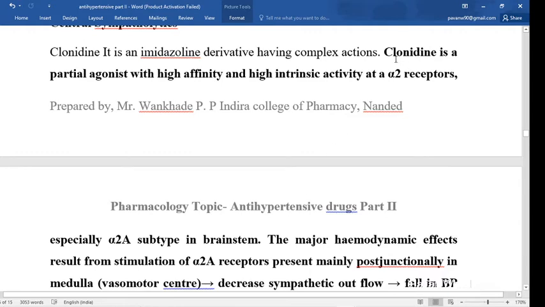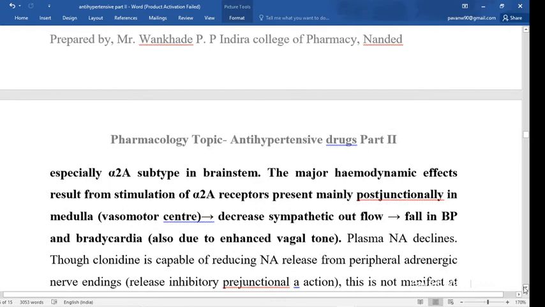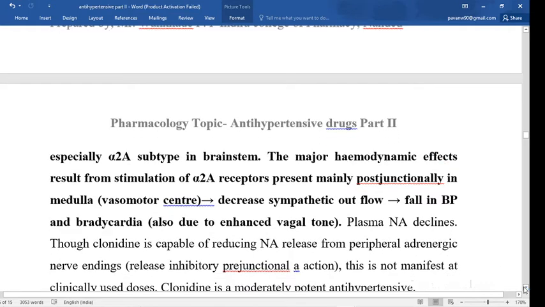So simply clonidine is a partial agonist with high affinity and high intrinsic activity at the alpha 2A receptor, especially the alpha 2A receptor in the brainstem. Major hemodynamic result from stimulation of alpha 2 receptor present mainly post-junctionally in the medulla. It decreases the central sympathetic outflow, means it decreases the noradrenaline level from the brain, and due to that it causes a fall in blood pressure and causes bradycardia.